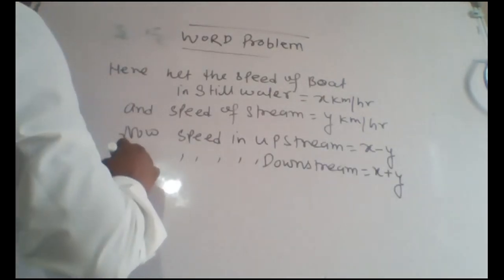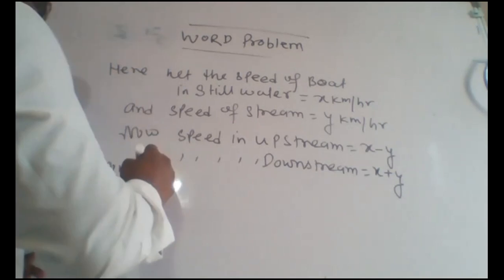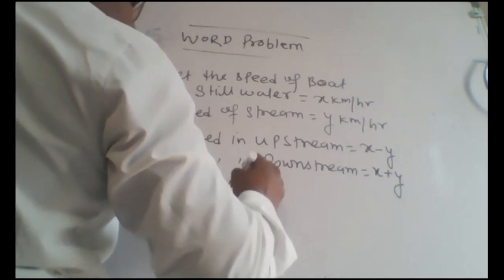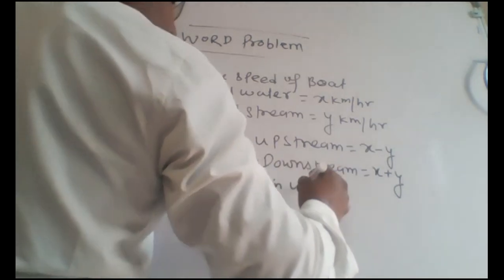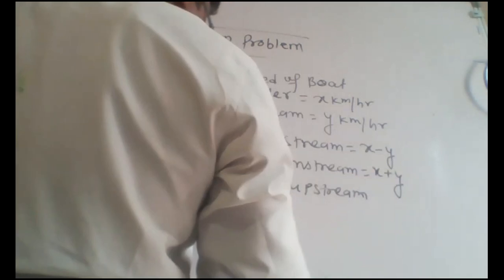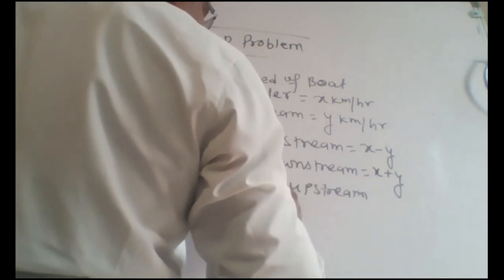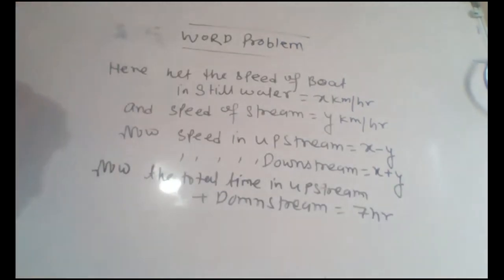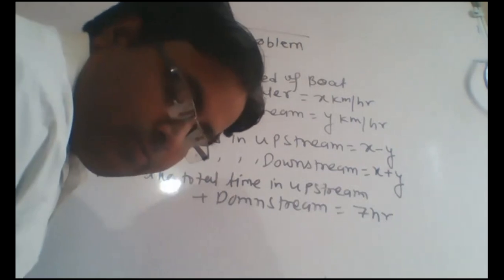Now the total time in upstream plus downstream is equal to how many hours? 7 hours. It is given. Okay, just write down.